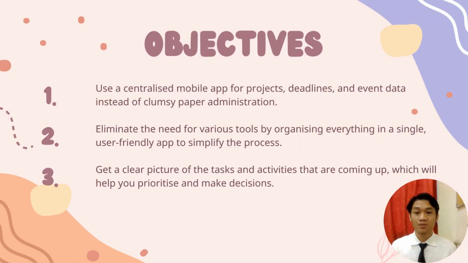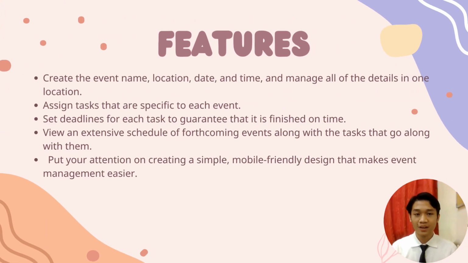That's all for introduction. As for the objective, I have three objectives. First one is to use a centralized mobile app for project, deadline, and event data instead of clumsy paper administration. Second one is to eliminate the need for various tools by organizing everything in a single user-friendly app to simplify the process. Lastly, get a clear picture of the tasks and activities that are coming up, which will help you prioritize and make decisions.